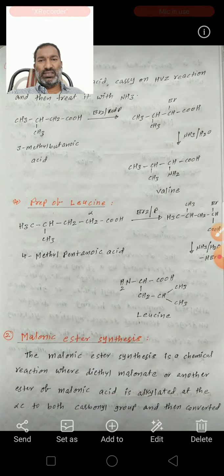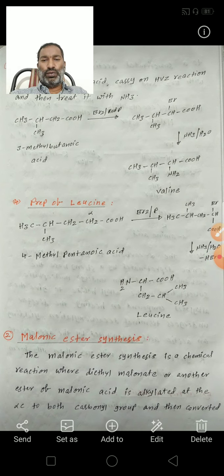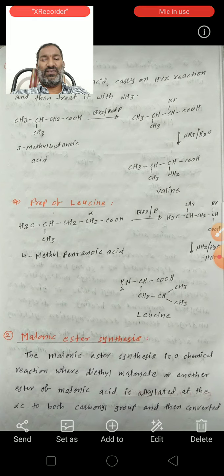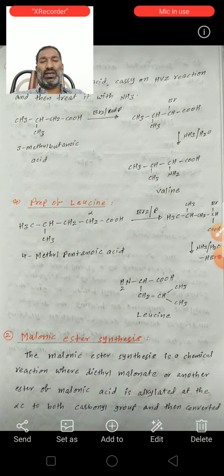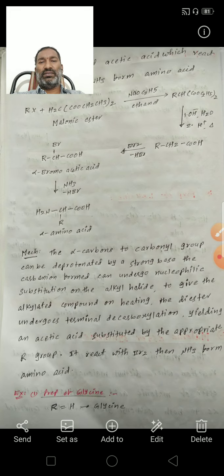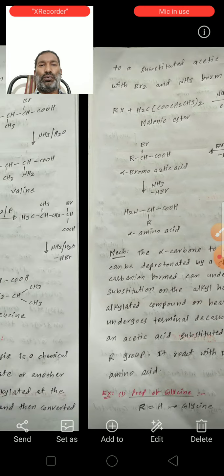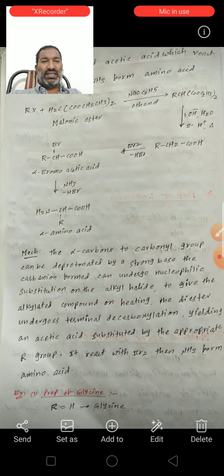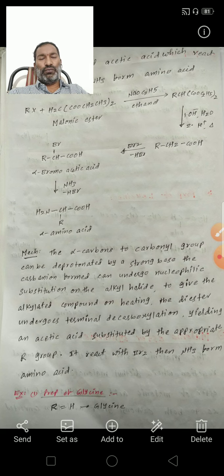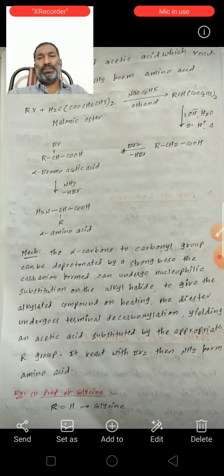Malonic ester synthesis is a chemical reaction where diethyl malonate or another ester of malonic acid is alkylated at the alpha carbon to both carbonyl groups and then converted to a substituted acetic acid, which reacts with bromine and ammonia to form amino acids.